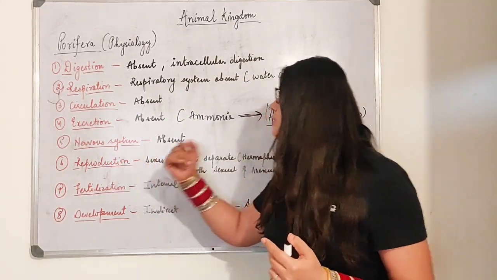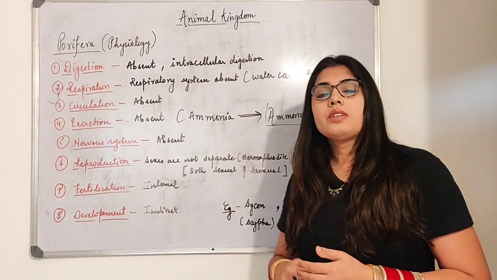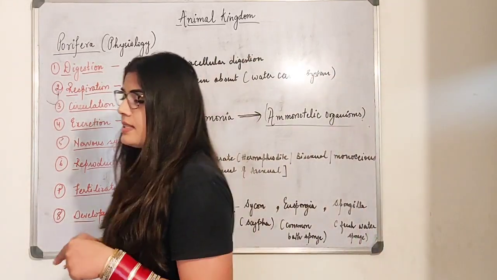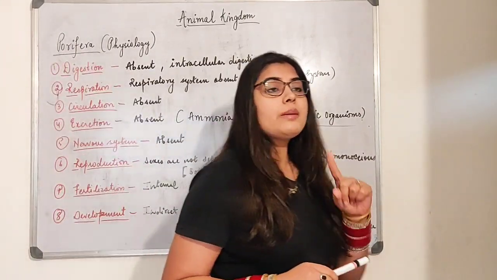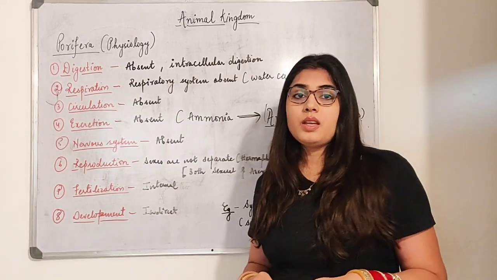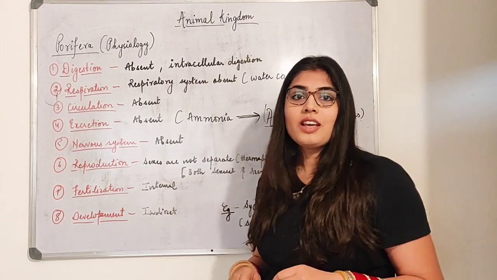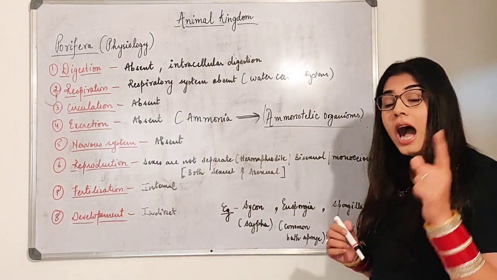Then comes reproduction, beta. When I was teaching you the water canal system, we had studied that in the water canal system there is one important feature which is not present in the water vascular system. That was reproduction. The water canal system helps in reproduction. How?